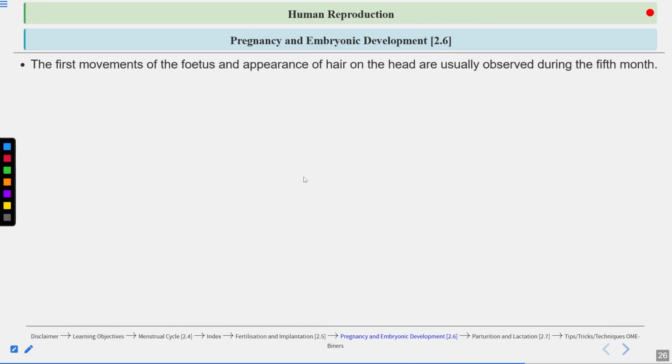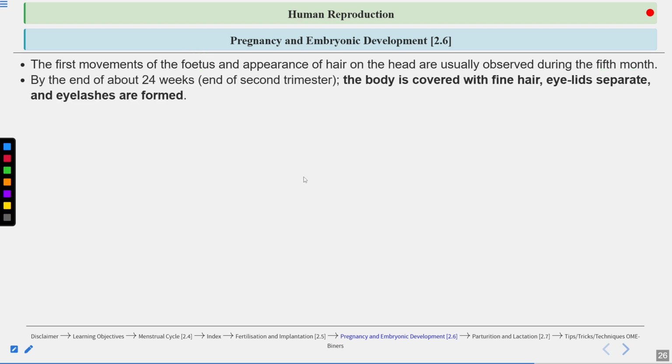Now, the first movement of the fetus and appearance of hair on the head are usually observed during the 5th month. Again, a question can come from here. During the 5th month, what happens? The movements of the fetus can be felt by the mother, and there is appearance of hair on the head as well.